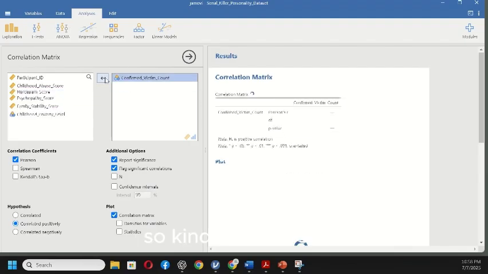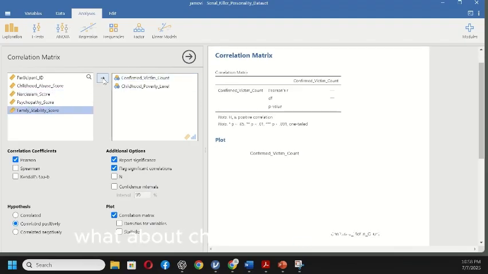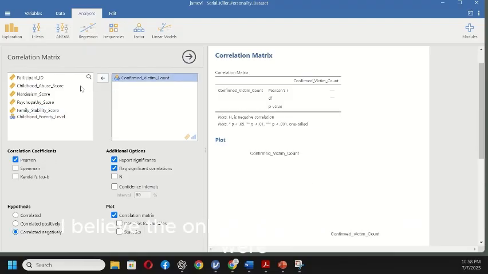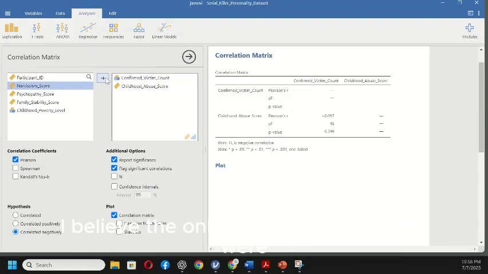So kind of interesting. What about childhood poverty level? I might expect a negative correlation there, and I don't see that. And also, these are two ordinal. No, they're not ordinal. I don't know why I said that, but anyway, I believe the only thing significant in this database was the psychopathy score. So anyway, that was just a quick review of how you run a correlation.